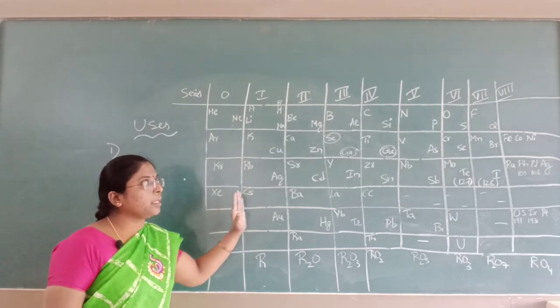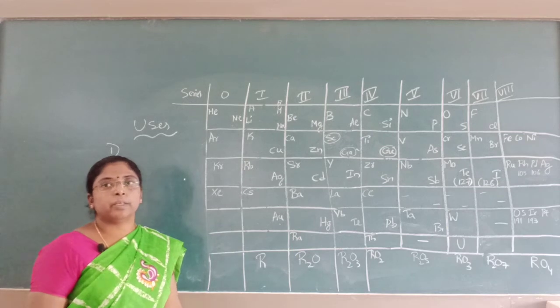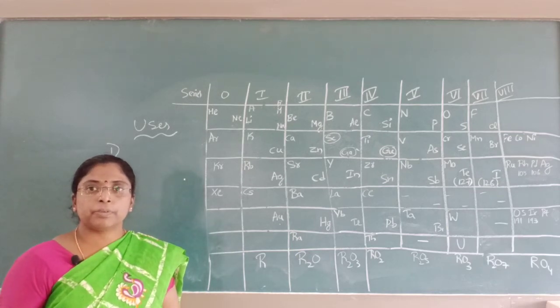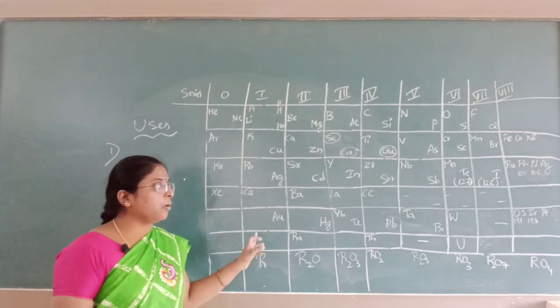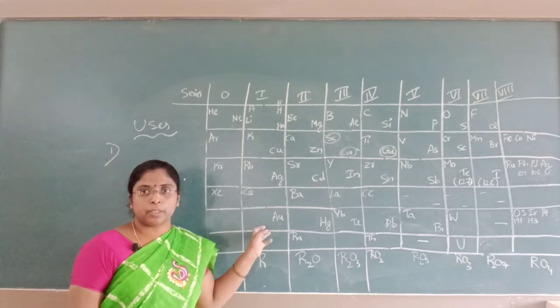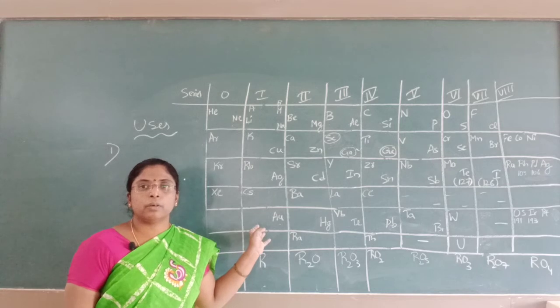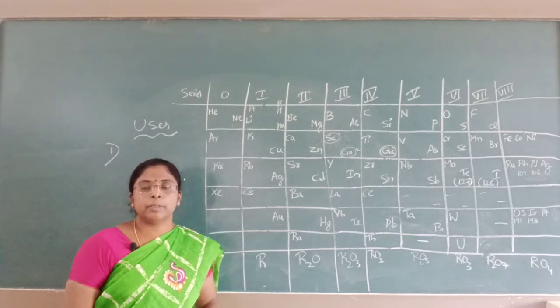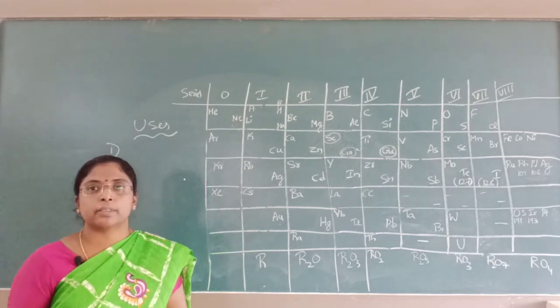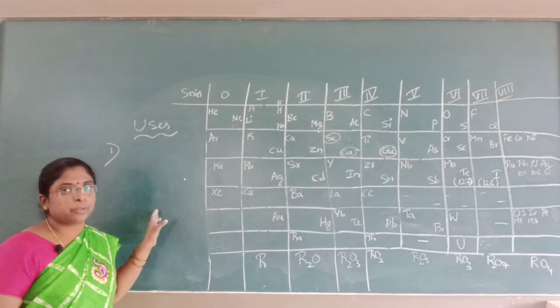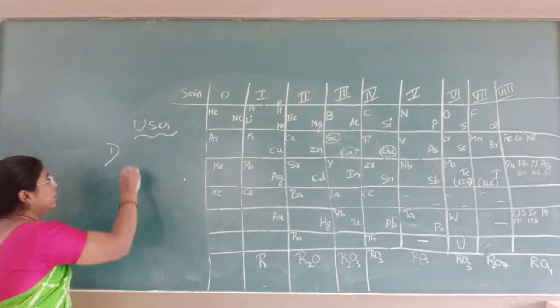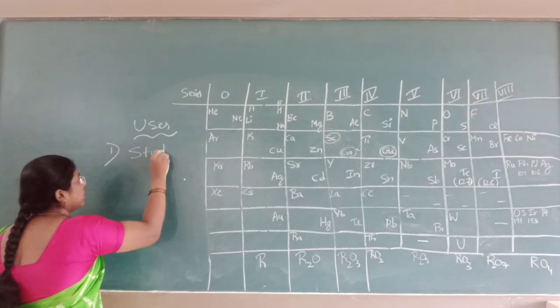So if I study the properties of the 8 groups, that is the study of all the 65 elements. By grouping the elements, the study of elements and their compounds was made easier. This was the first use.